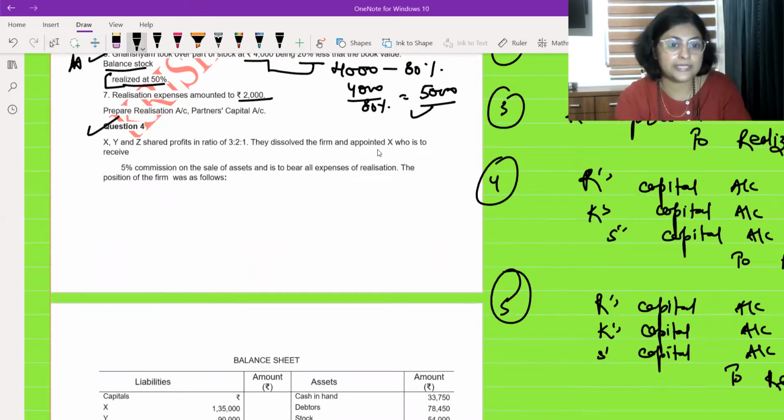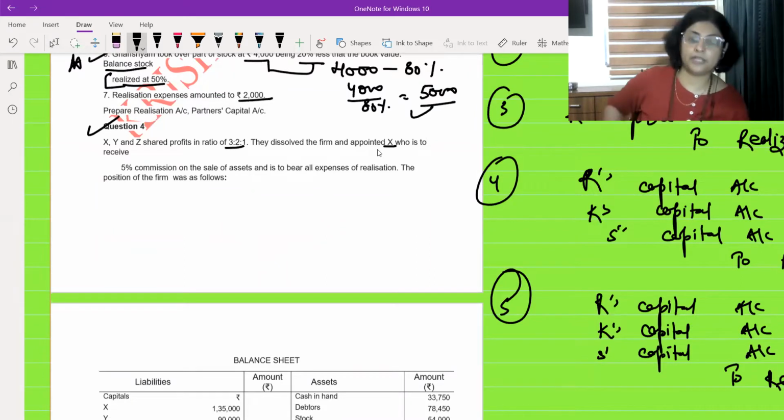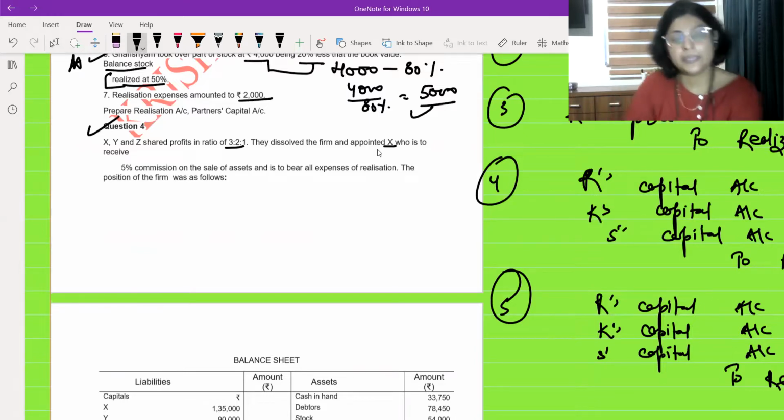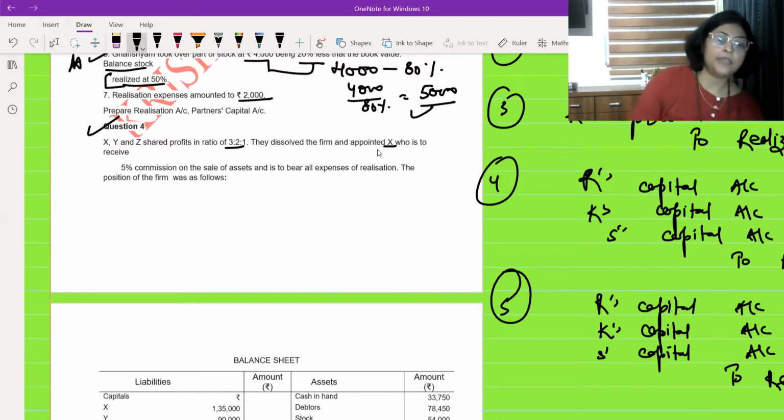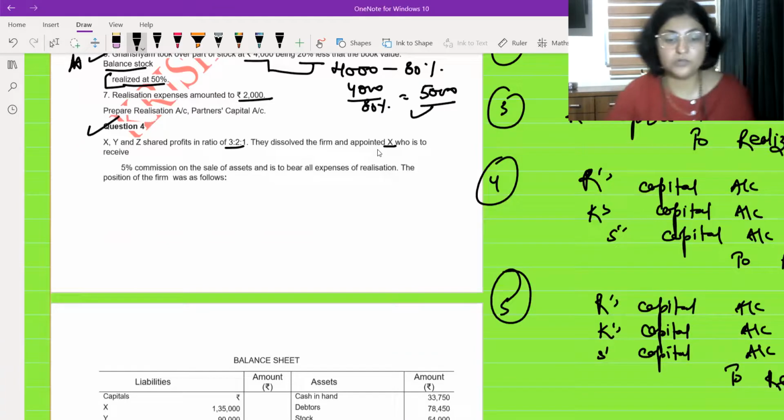Question number 4 is saying X, Y, and Z shared profits in the ratio of 3:2:1. They dissolved the firm and appointed X, who was to receive 5% commission on the sale of assets and is to bear all the expenses of realization. Okay. He has to bear, the question has said it clearly that he has to bear all the realization expenses. The balance sheet was as follows.